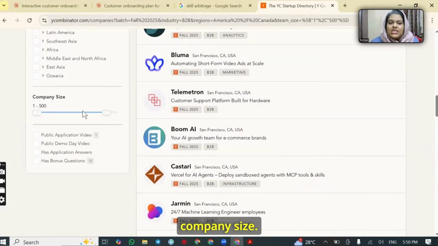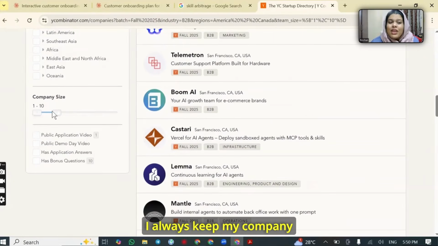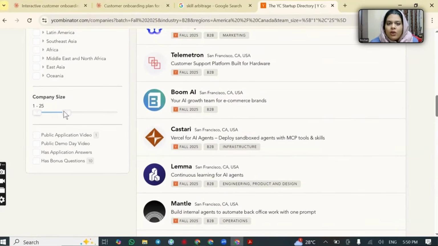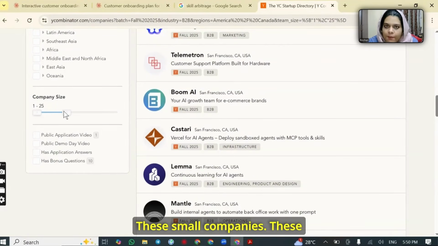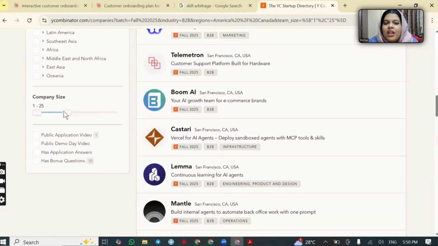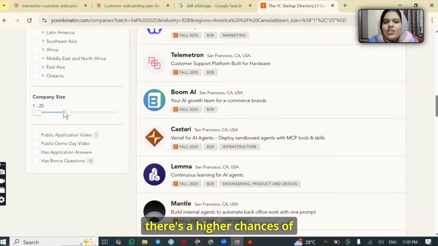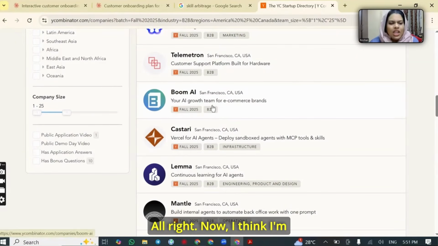And company size, I always keep my company size from 1 to 10 or at the max 50. Okay, I'll tell you why. These small companies have very few employees, correct? So they'll need all the help that they can get from external people. And when you target small companies like this, there's a higher chance of you getting a response, and you can go from there. Okay, you can start building your track record with these small companies and then go for the bigger companies. All right. Now I think I'm good to go.